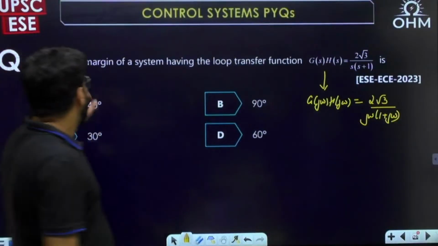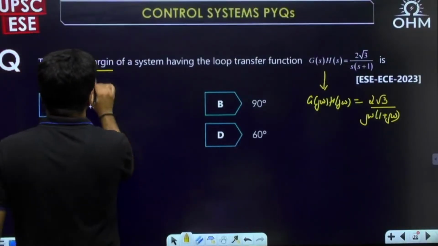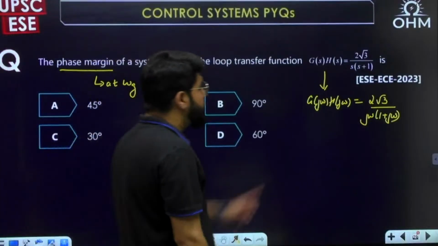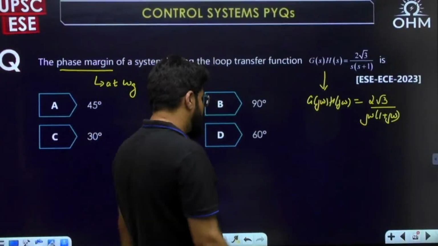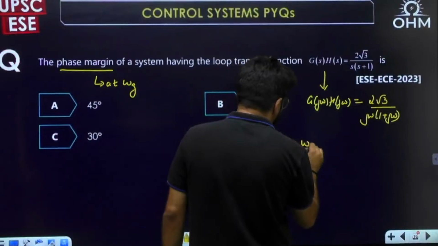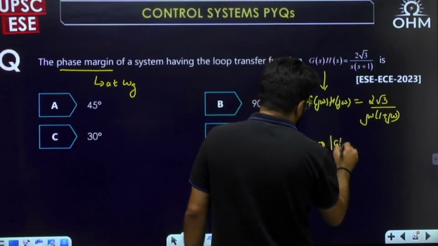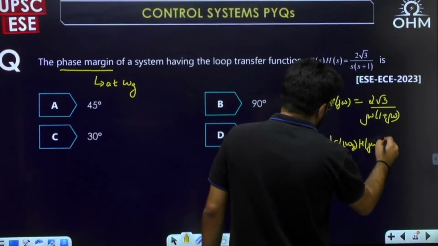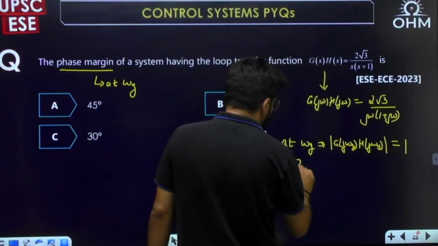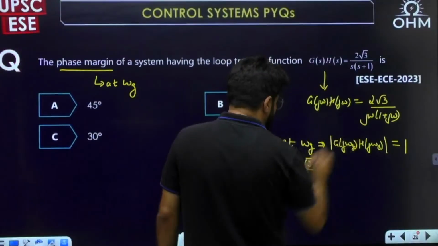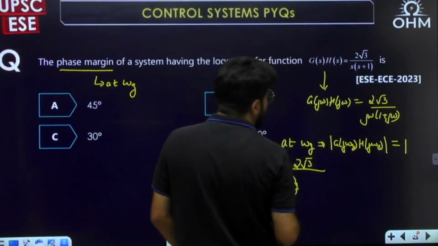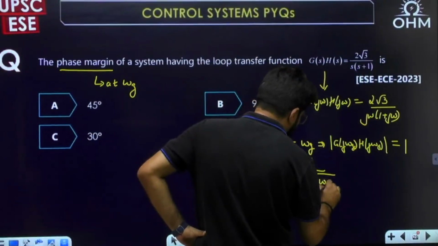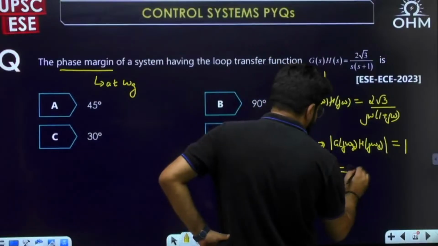Now phase margin is calculated at omega g. What is omega g? It is the frequency at which the magnitude of the system is 1. So at omega g, the magnitude of G(j omega g)H(j omega g) equals 1. That means 2 root 3 divided by the magnitude of j omega, times the magnitude of 1 plus j omega, which is under root 1 plus omega square. This should be 1.